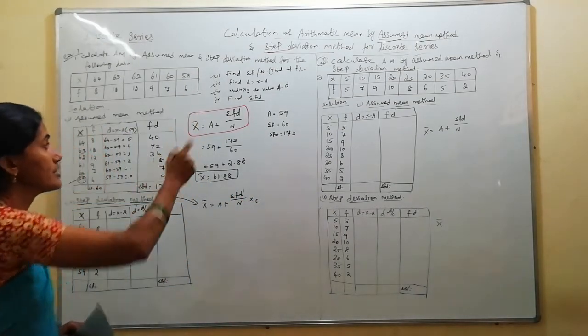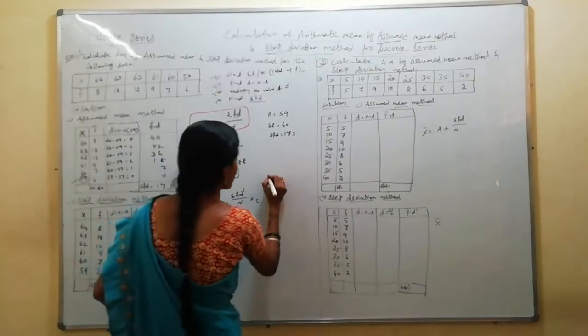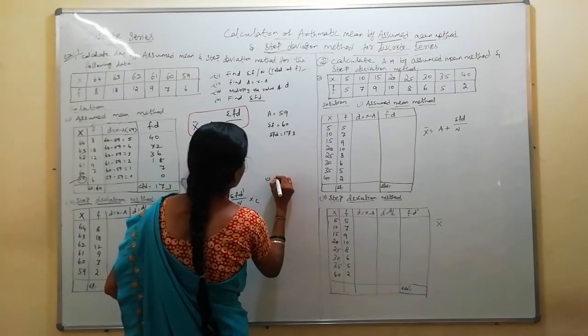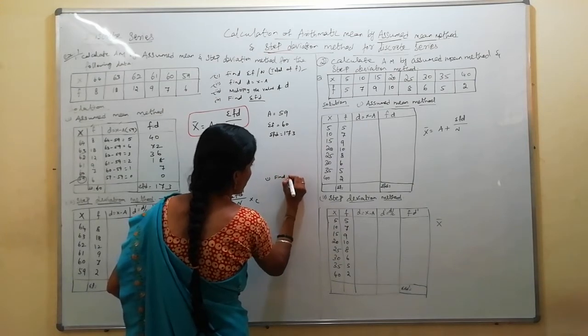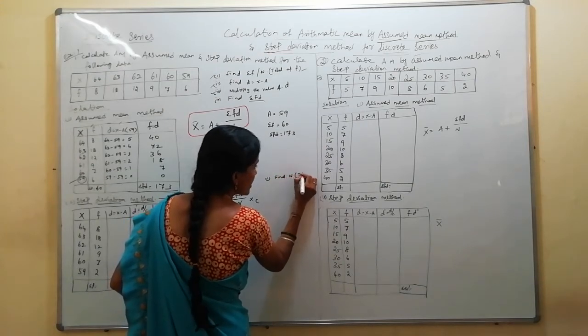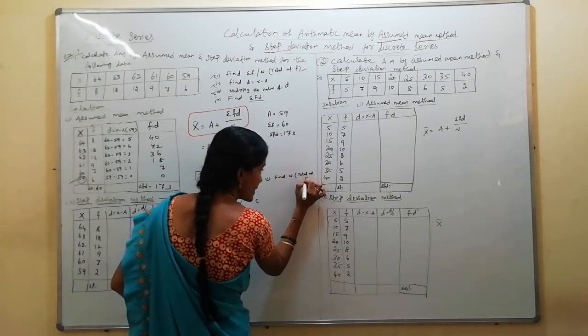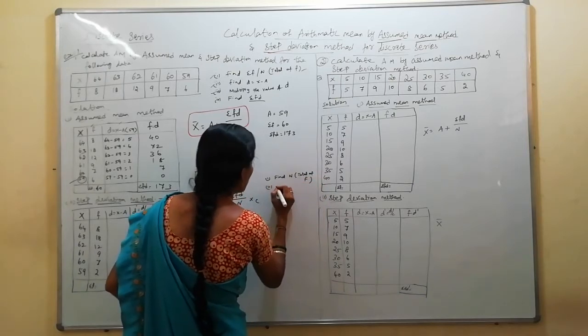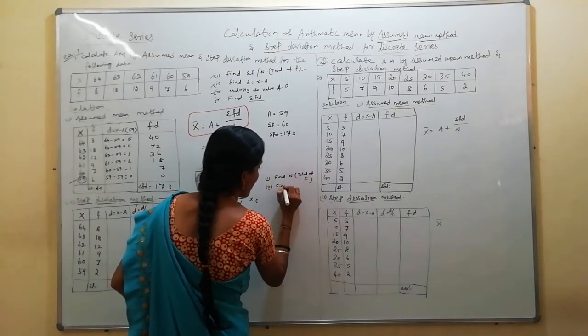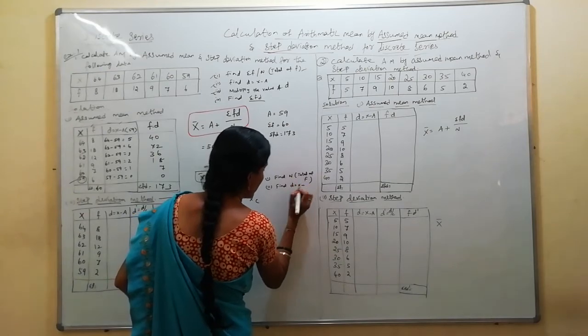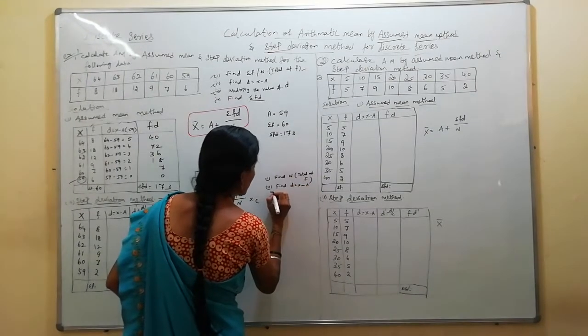So same procedure you will do. First, find n, which is total of f. If f is given, f. Number 2, find d. Already you know that d equal to x minus a. And third procedure, what you will do?